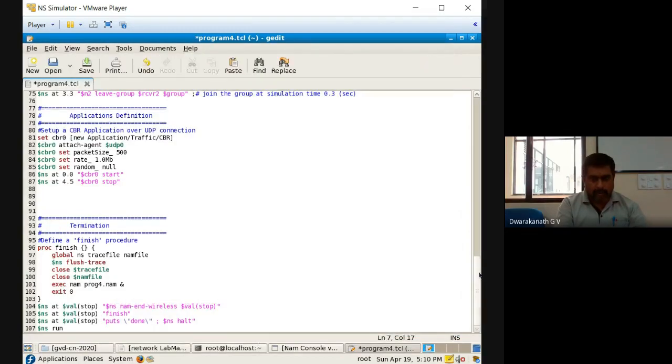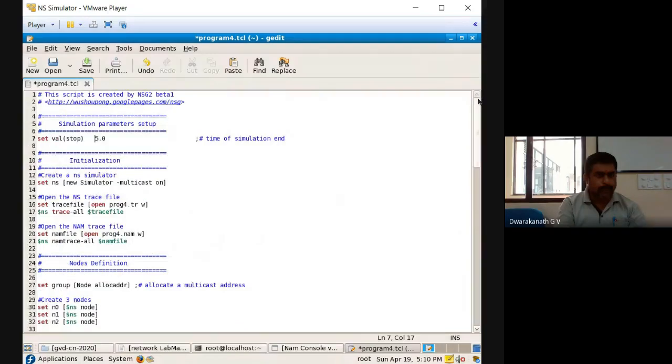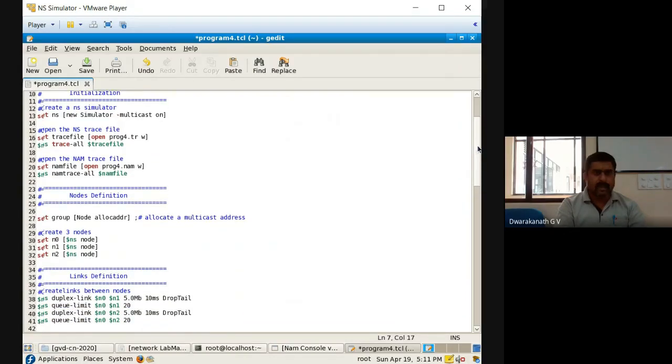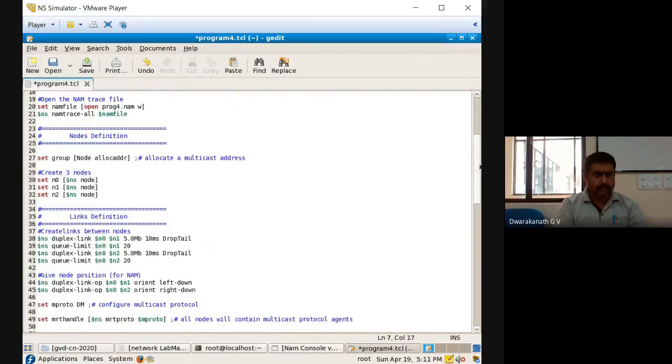Now, I will revise the program once for you. You can see here, the total simulation time is 5 seconds, according to us. In a new simulator, we are telling that it's not an ordinary unicast, so multicast we are making on. Remaining, two output files will be there: one is a trace file and one is a NAM file.